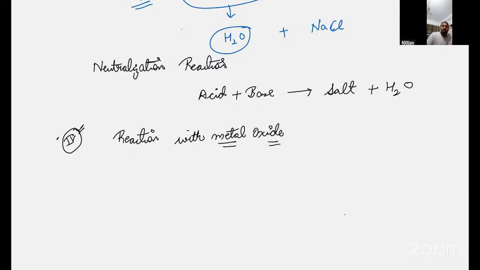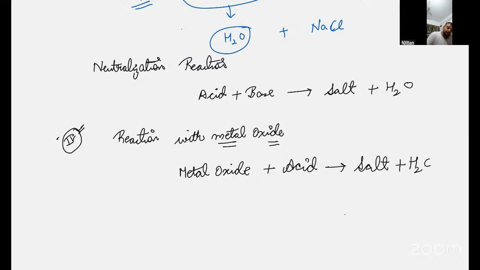Now, what will happen when metal oxide reacts with acid? Everyone, please pay attention. First, we'll try to understand the main reaction, and then I'll give you another reaction. Listen. If metal oxide reacts with acid, it also gives salt and water.